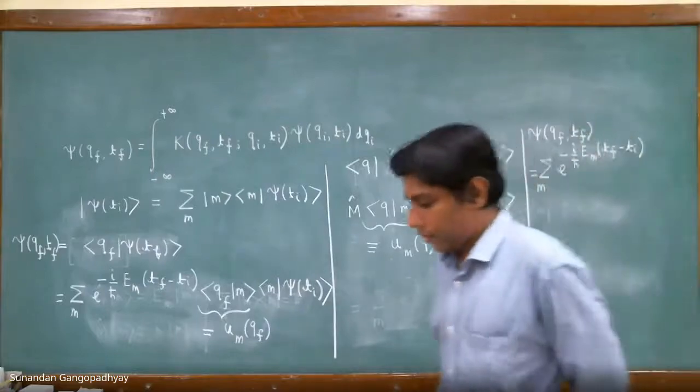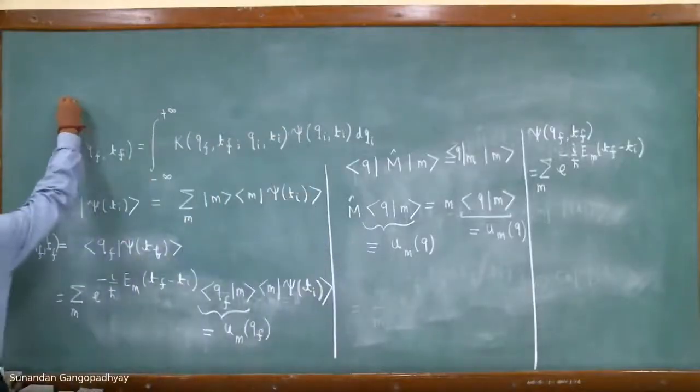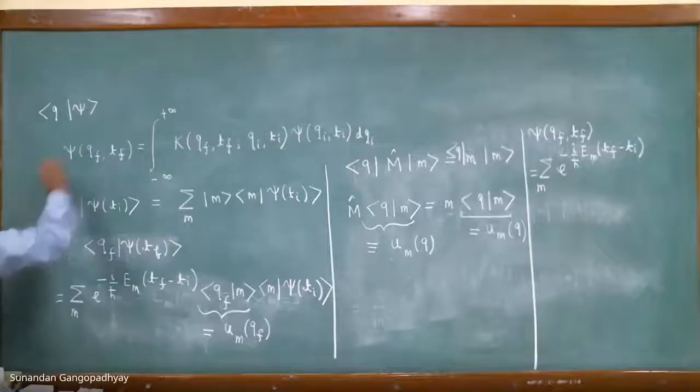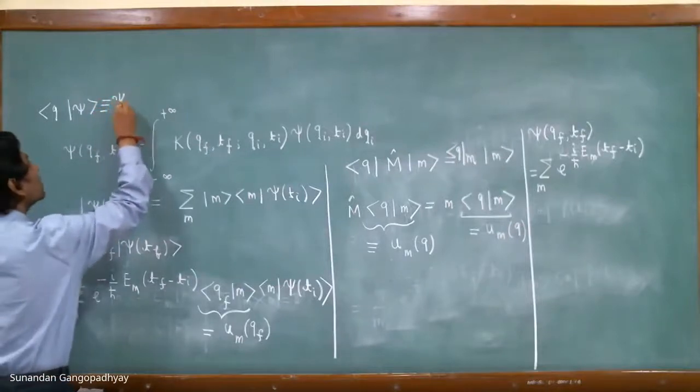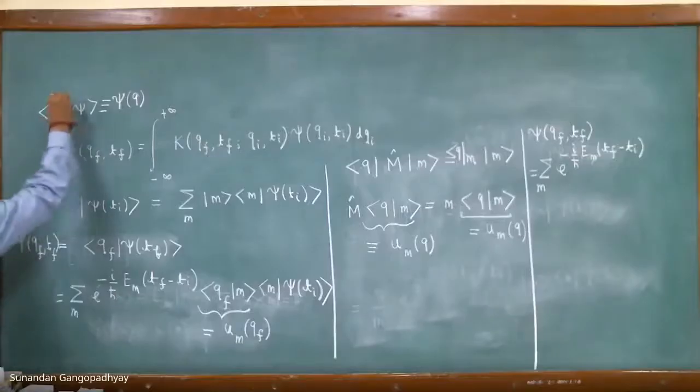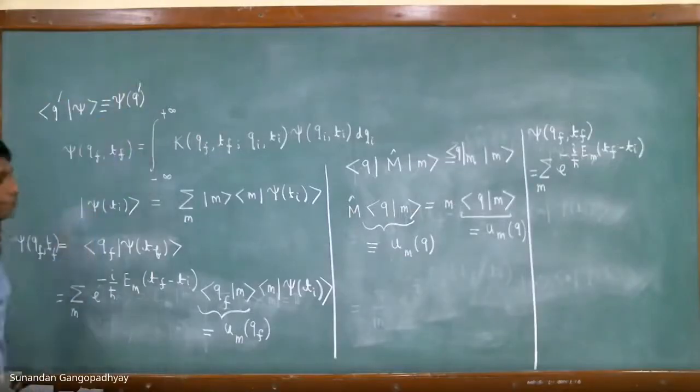For example, if psi of qi ti is say some e to the minus qi squared, and psi at qf tf might become qf times e to the power minus qf squared, right? See, let me just tell you one thing. You have this state psi and you have q. This is always psi of q. That is what I am saying. So I agree. Here, if you take a q prime, this will become q prime. That's it.